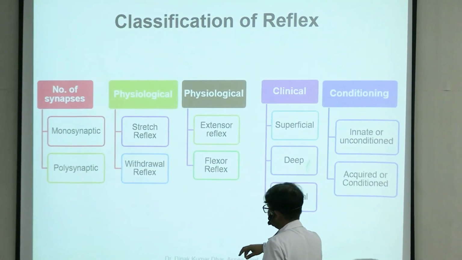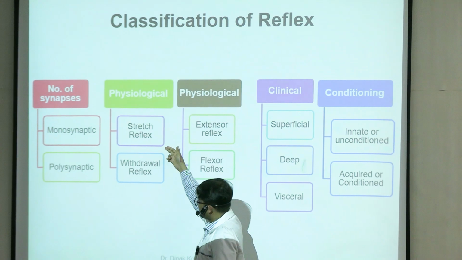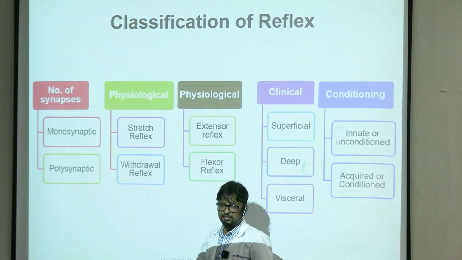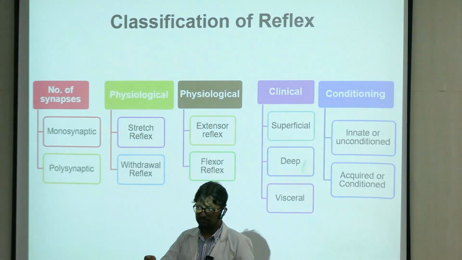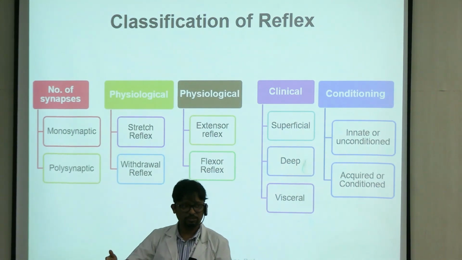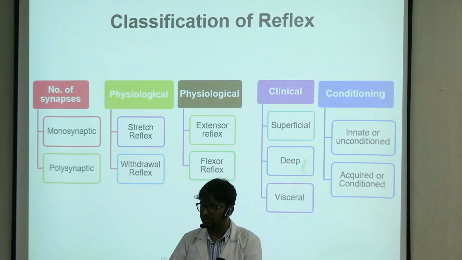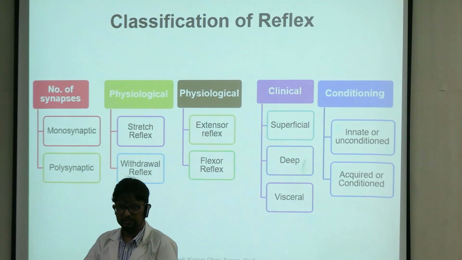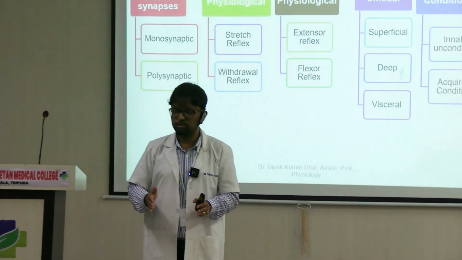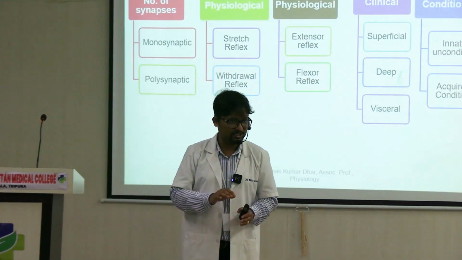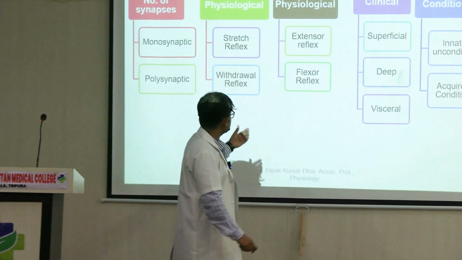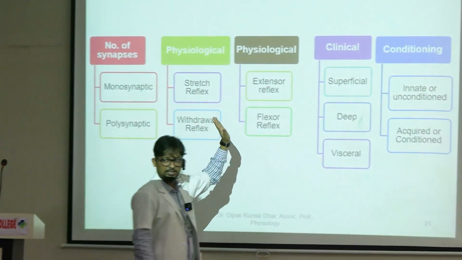One way of classifying it is stretch reflex and withdrawal reflex. If you stretch a muscle through a reflex arc, that particular muscle will shorten or contract. वही जो हमने spindle function में बात की. So it is the contraction or shortening of a muscle to stretch, right? So this is called the stretch reflex, simplest activity.